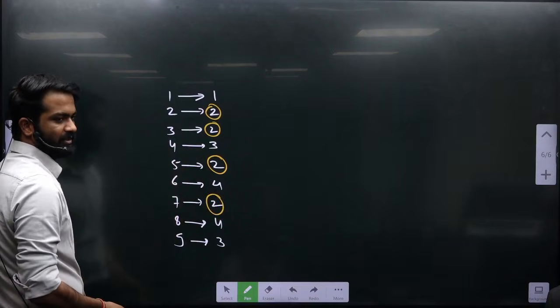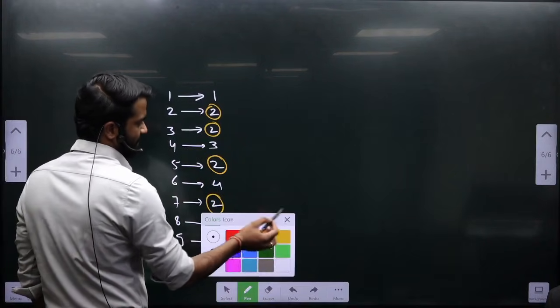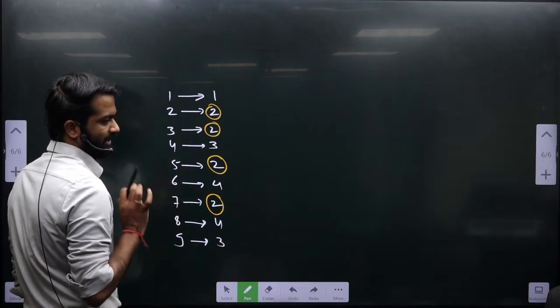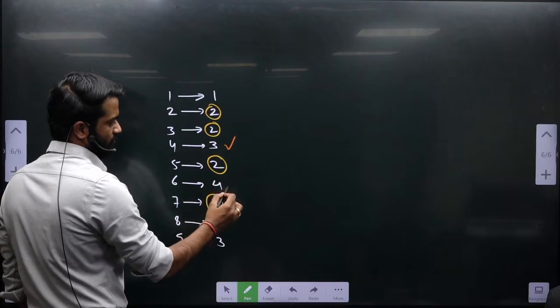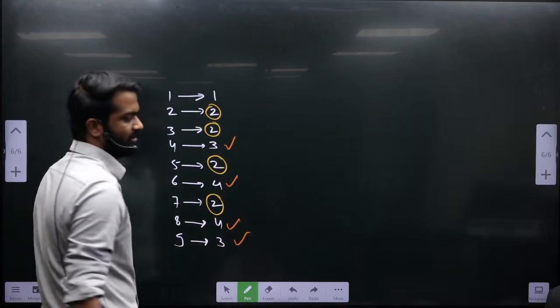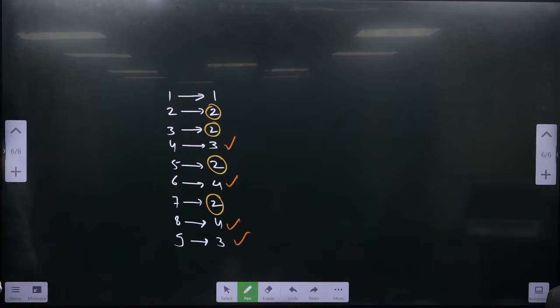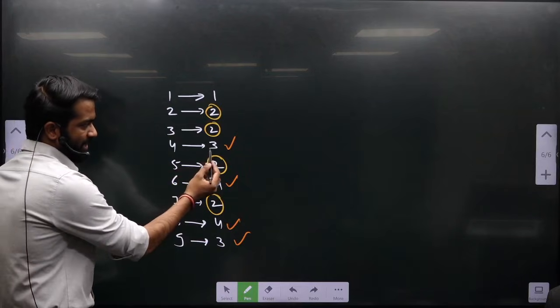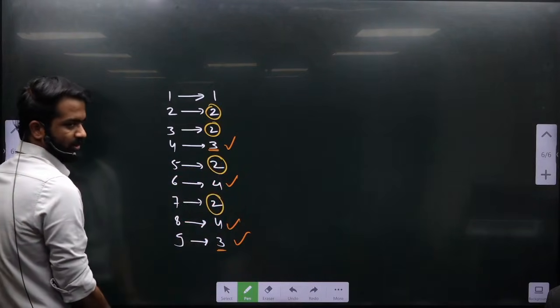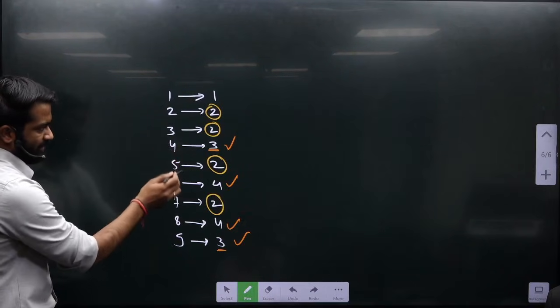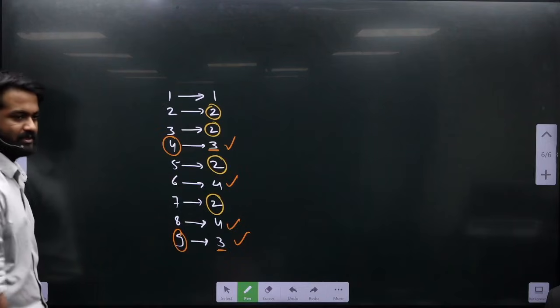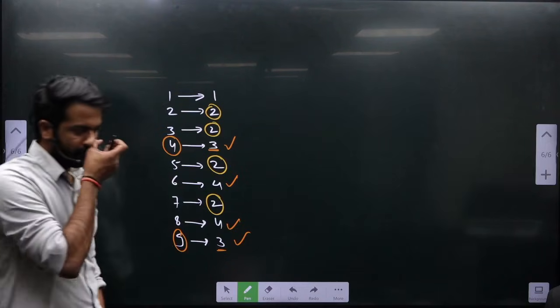Now see, all of them were prime numbers. What I am saying: if a number has factors more than 2, strictly more than 2, then the number is a composite number. Secondly, the second observation, which you may not find in the books: in a composite number, if the number of factors is odd, then the number is a perfect square.